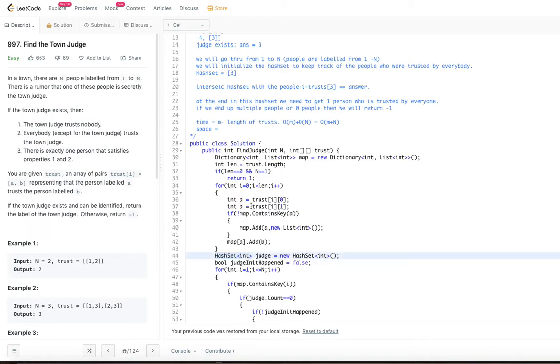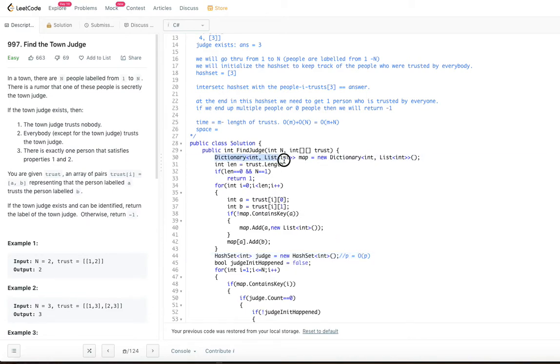Since we do not know that maximum, let us say the average number of people trusted by a single person is p. That means the space complexity needed for this hash set is order of p.